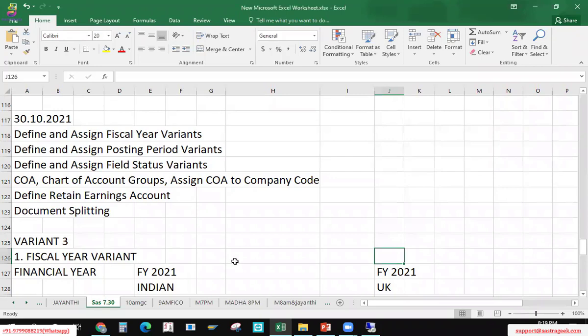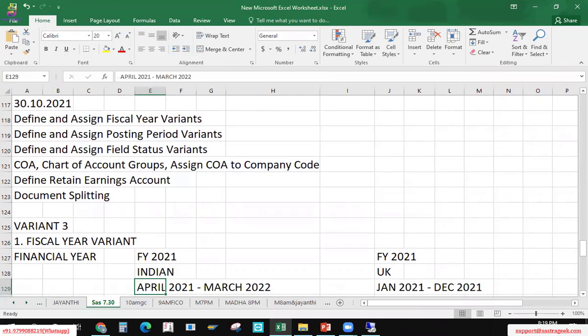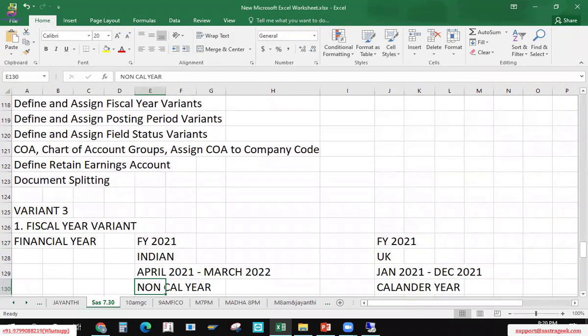Like for example, we are an Indian company. As per your government rules, as per accounting rules, as per Indian accounting standards, our financial year we will follow from April to March. It means we start our books in April, we close in March.